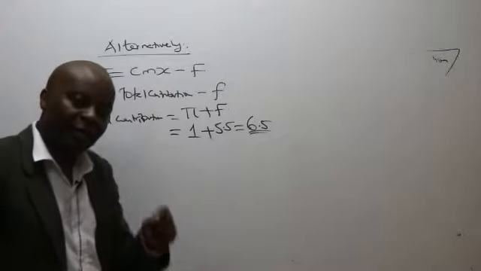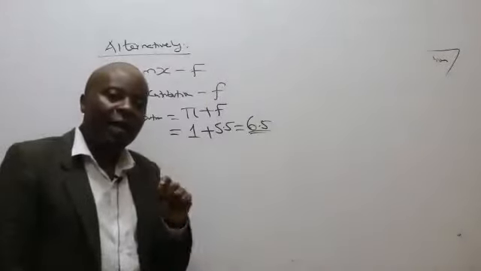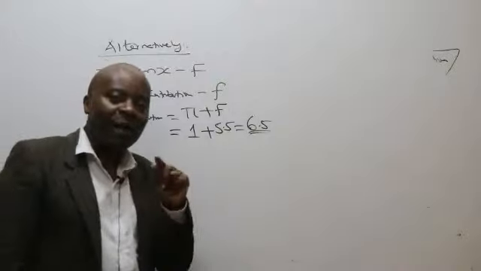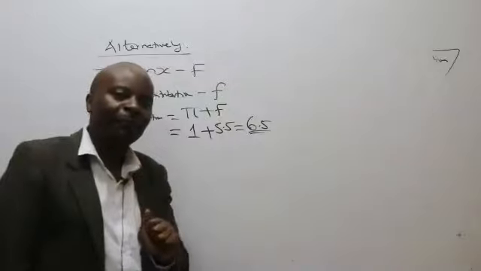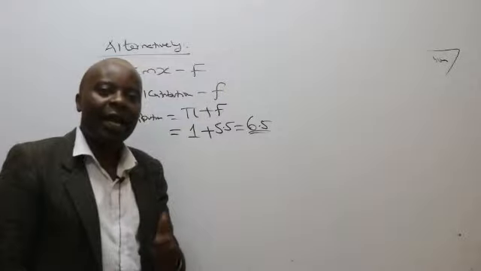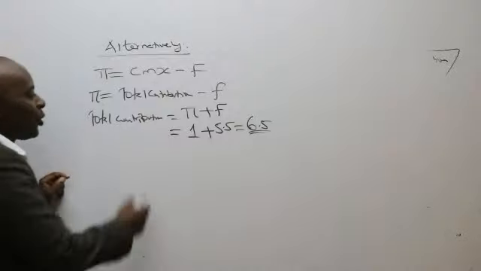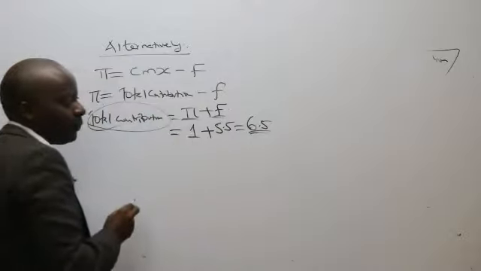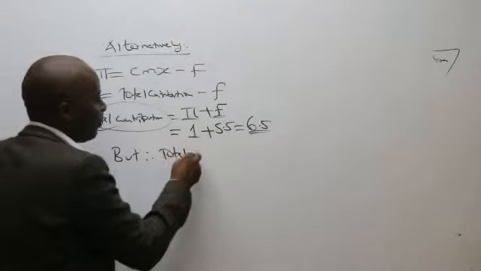Now, ladies and gentlemen, listen. A good student gets this concept here once and for all. Whenever I hear of contributions, for example, contributions from my students here, I'll always know that the contributions that my students make here automatically are going to cover two things: fixed costs and our profits. So whenever we talk of total contribution, always know that total contribution normally takes care of these two things.